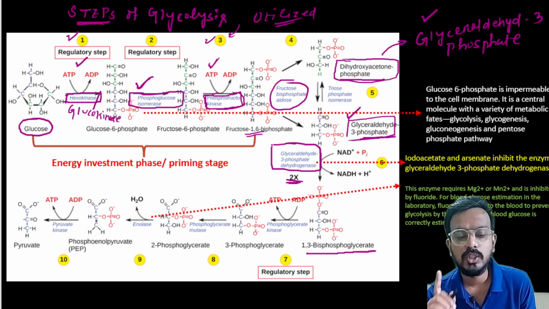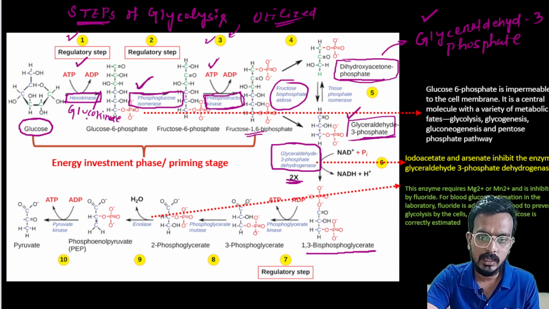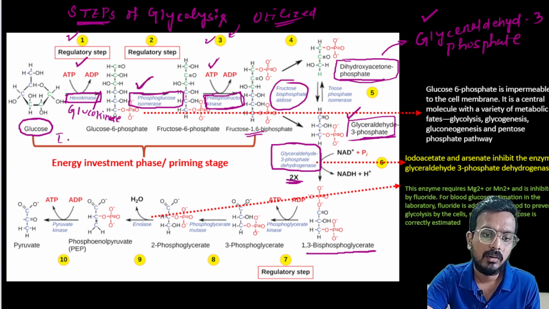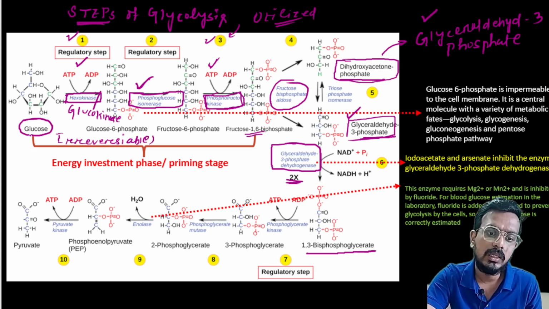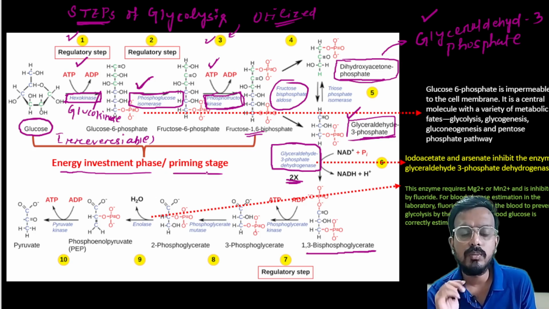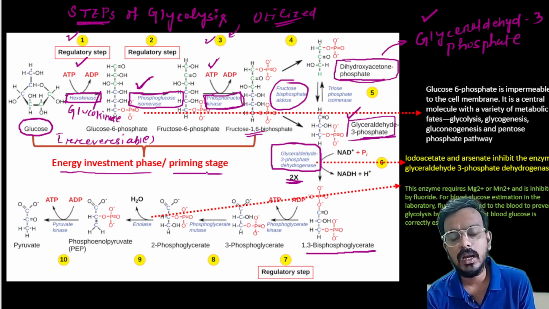In the presence of the enzyme phosphofructokinase, these three enzymes, that is glucokinase, phosphoglucoisomerase and phosphofructokinase, these three steps are basically irreversible, and these first three steps are basically called the energy investment phase or priming stage. Now from fructose 1,6 bisphosphate two major compounds are formed. One is dihydroxyacetone phosphate, दूसरा आपका क्या है, ग्लिसरॉल्डिहाइड 3 phosphate.